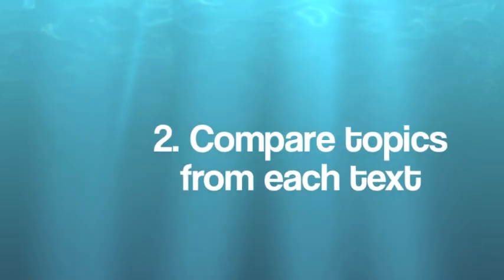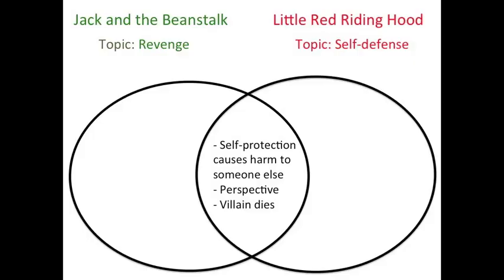Step 2, compare the topics from each text. So now let's compare these two topics of revenge and self-defense. Both of these topics involve protecting your own self, even though you're actually harming somebody else. Both of these topics also require a specific perspective. For example, in Jack and the Beanstalk, he's taking revenge on the giant, even though the giant may not know that he's taking revenge on him.